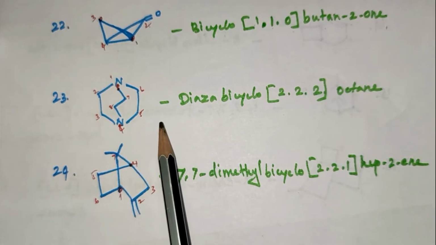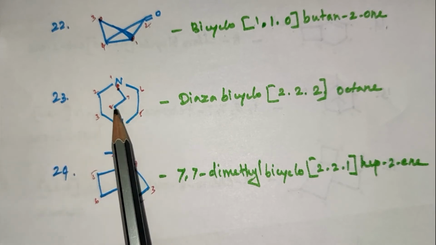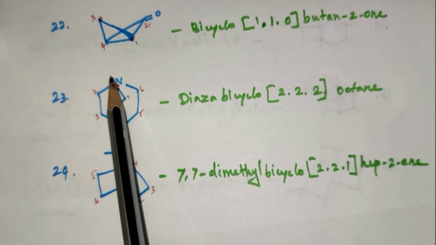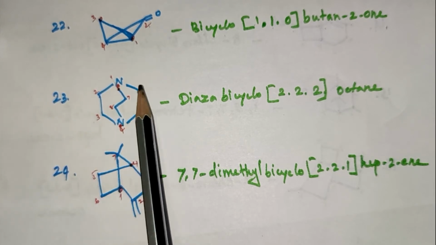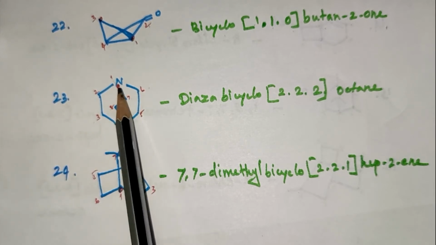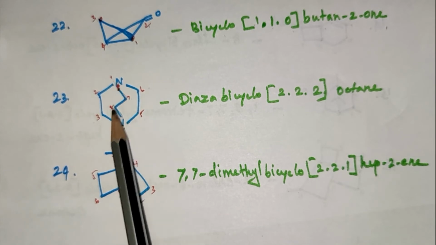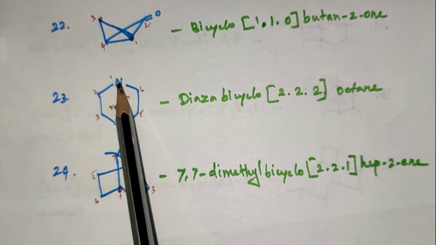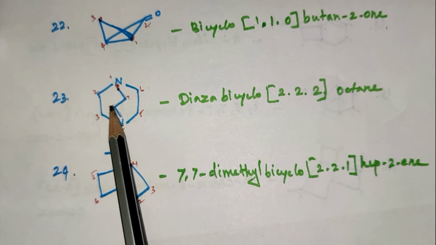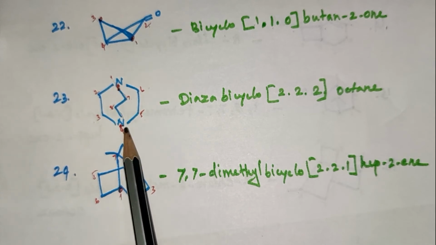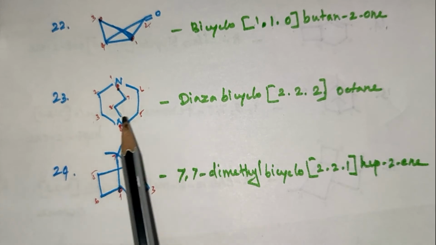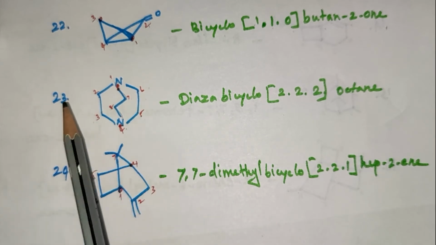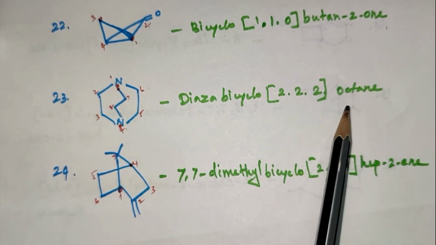In this compound, the numbering is from nitrogen: 1, 2, 3, 4, 5, 6, 7, 8. It is a bridgehead position. Between the bridgeheads, here nitrogen is the bridgehead. Two carbon atoms are connecting. So it is written as diacetyl bicyclo 2,2,2-octane.